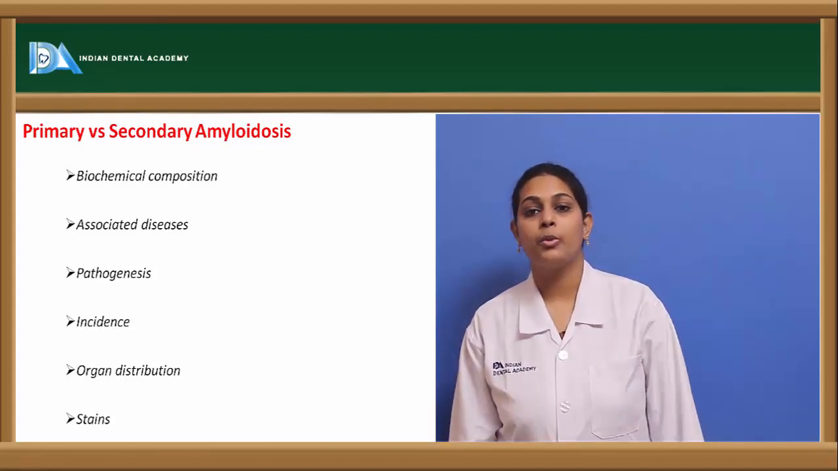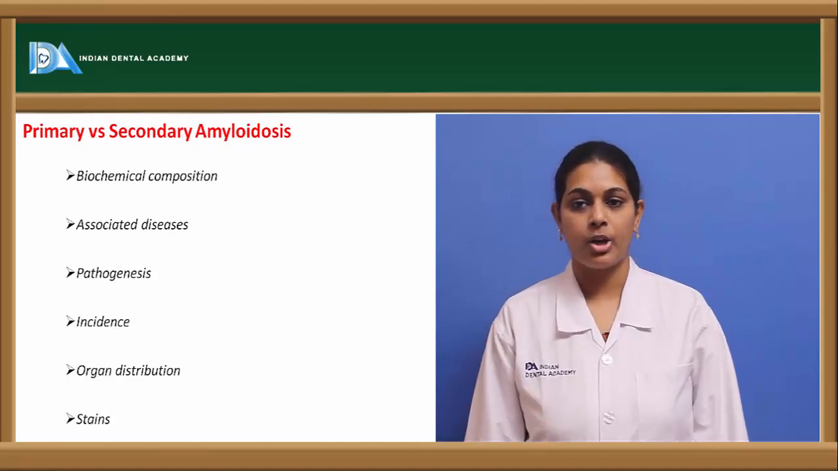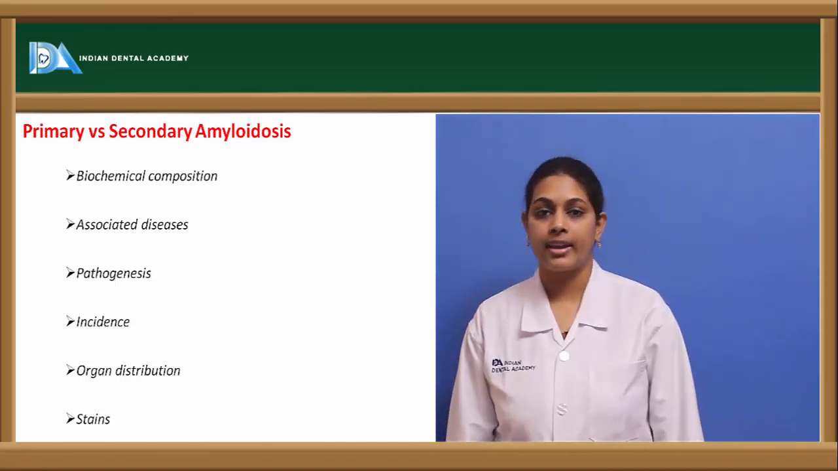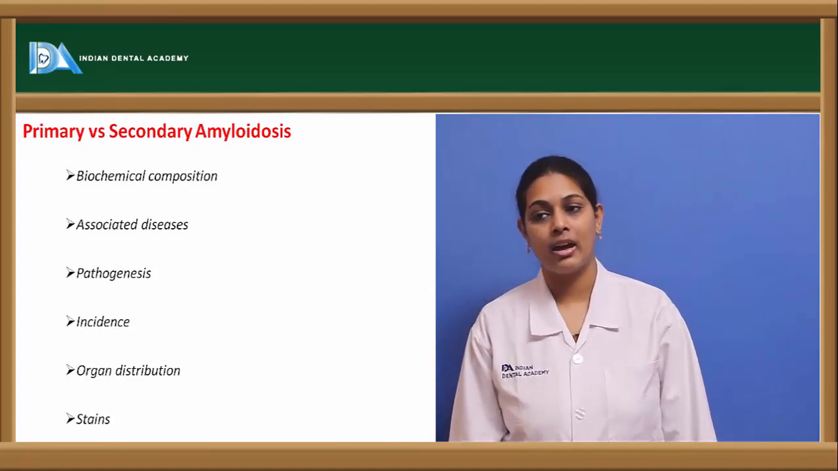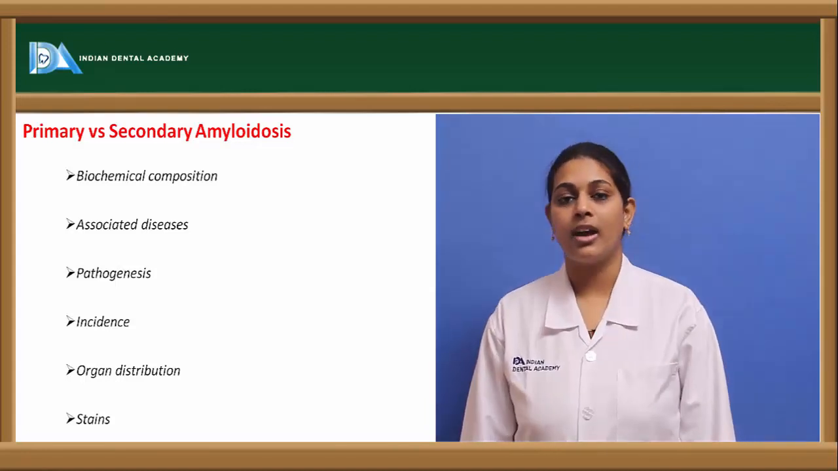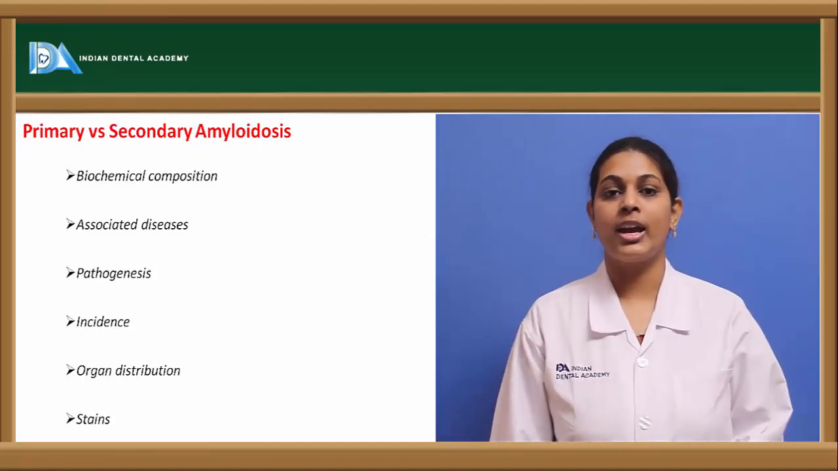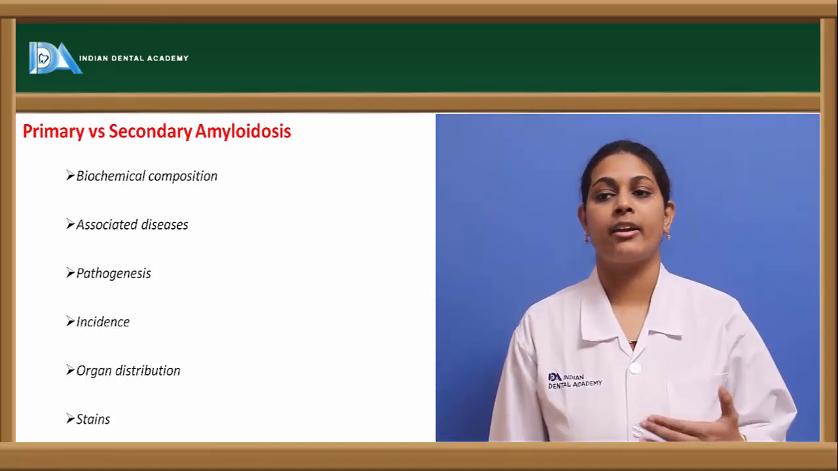The organs most commonly affected in primary amyloidosis are the kidney and the heart, whereas in secondary amyloidosis we see the kidney, liver, spleen, and sometimes the adrenal glands affected. Coming to the stains which usually help in distinguishing the primary from the secondary,